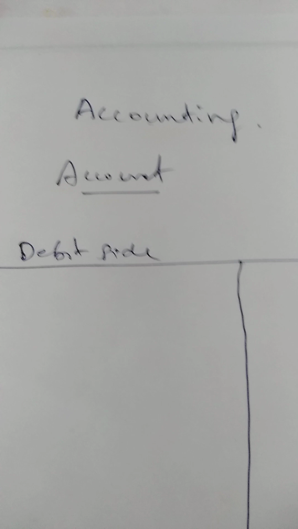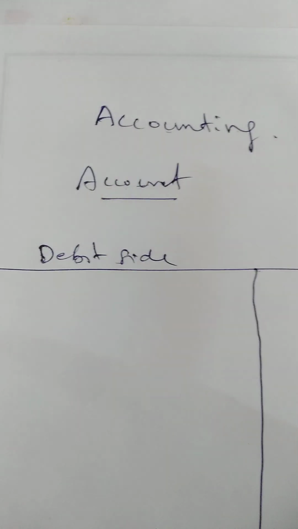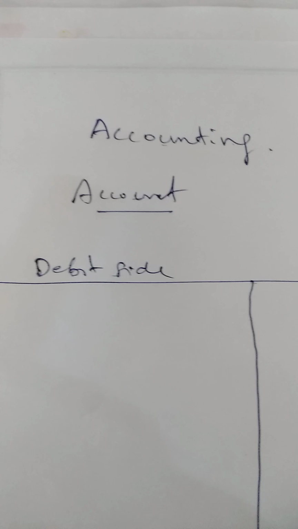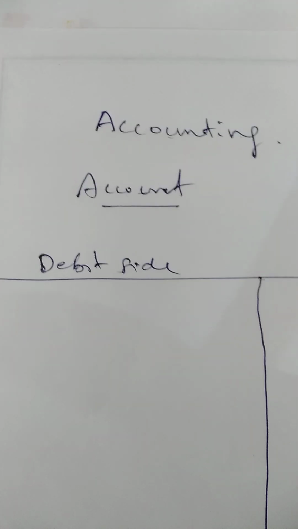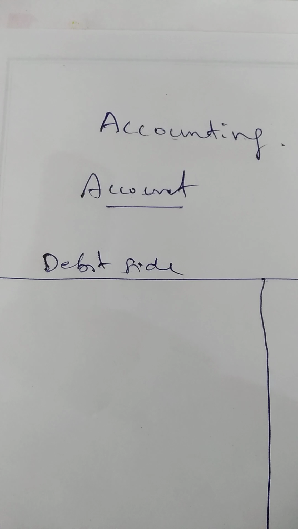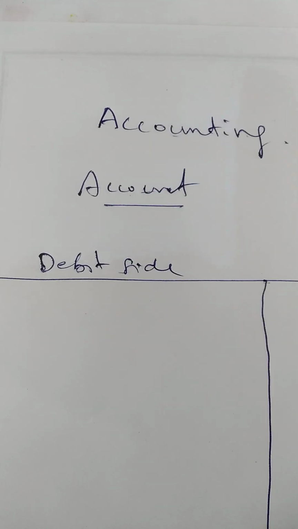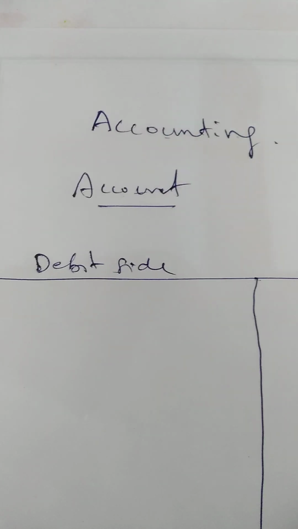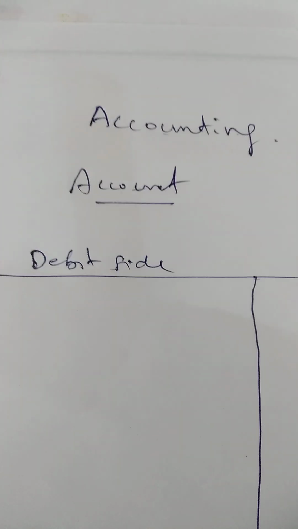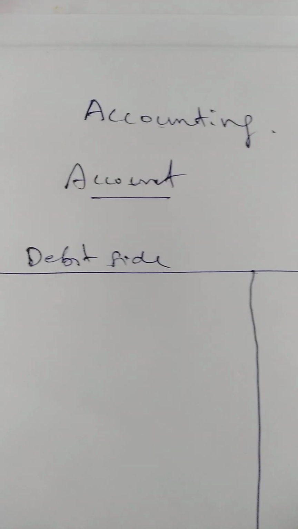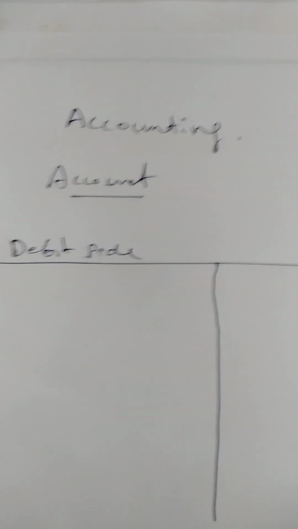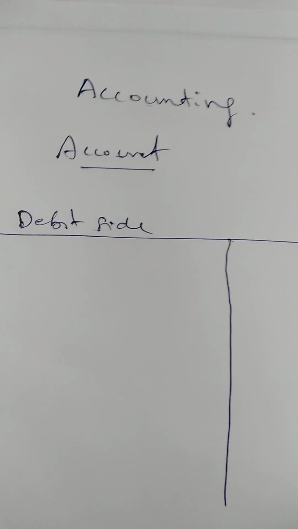We know that a book consists of several pages, isn't it? Each page is designated for a particular account. For example, the first page may be used to record all purchase transactions. The second page may be used to record sales transactions. In this way, for each and every item, separate pages will be used in the books. And each such page is actually called account.